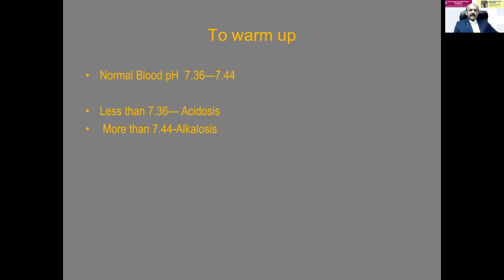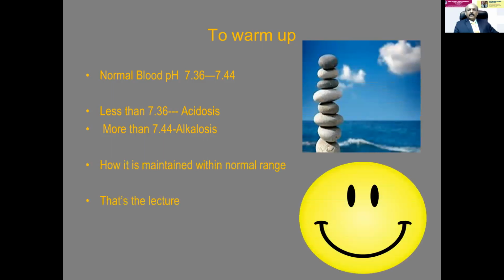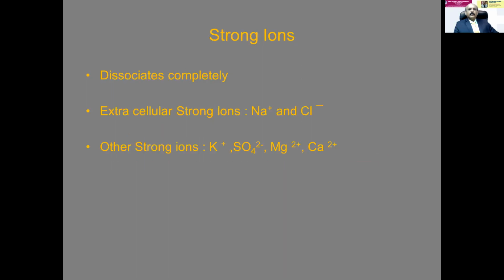Normal blood pH is 7.36 to 7.44. If it is less, it is acidosis. If it is more, it is alkalosis. So how is it maintained within the normal range? That's my lecture. I will give a clue.